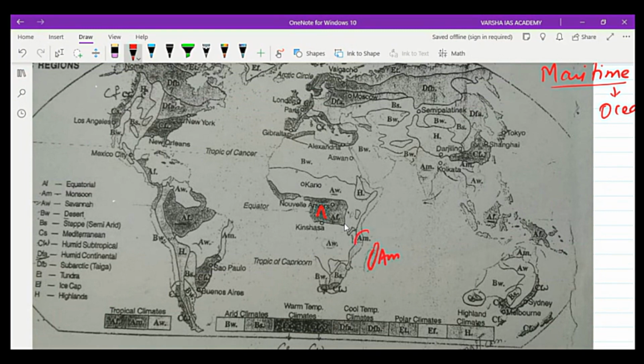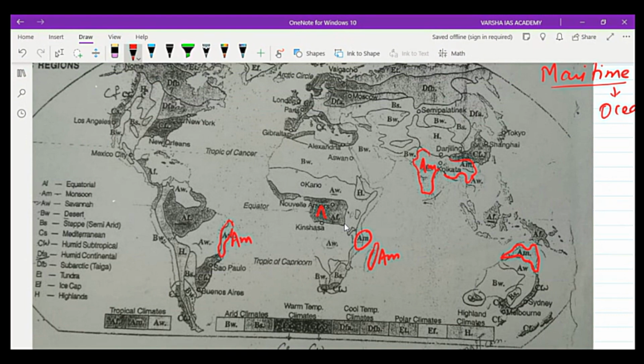India is completely covered under the AM climate. Southeast Asia is covered under the AM climate. Some part of the eastern part of Brazil is covered under the AM climate. The northern part of Australia is covered under the AM climate. So this is monsoon climate here. All of these have the monsoon climate.